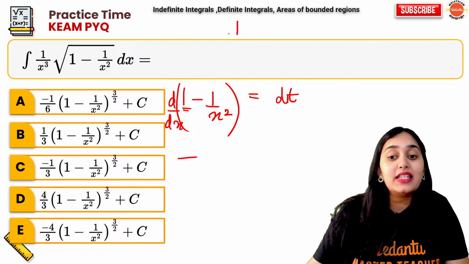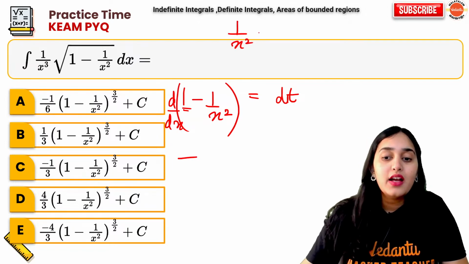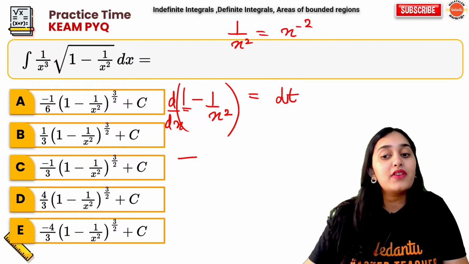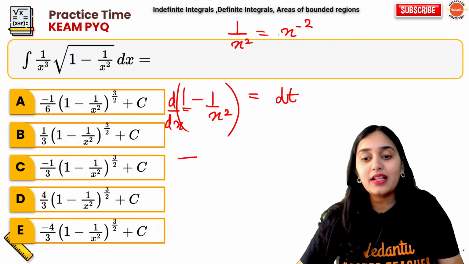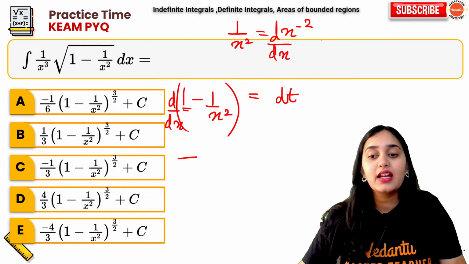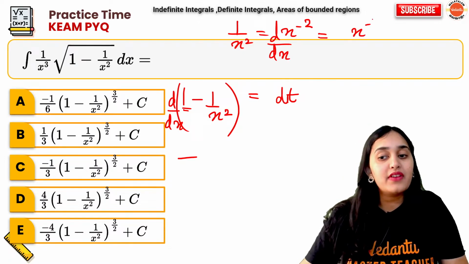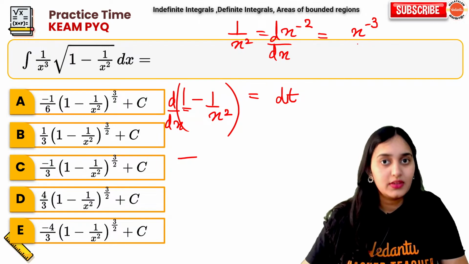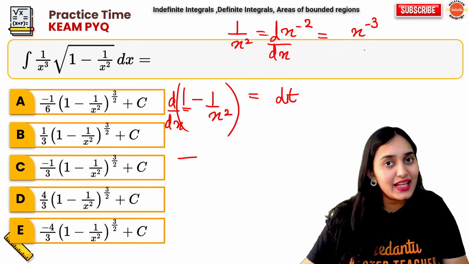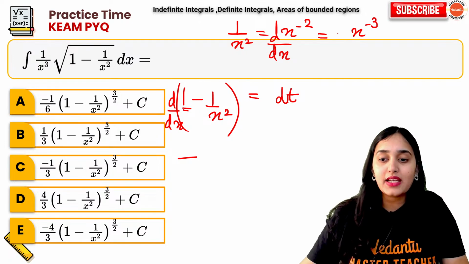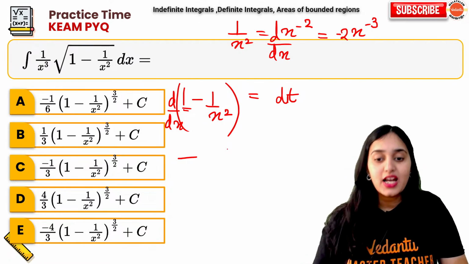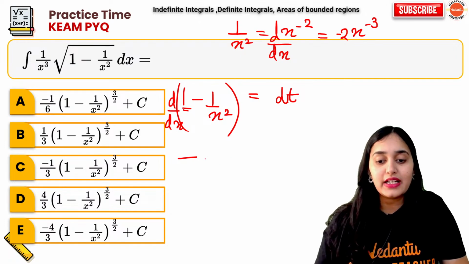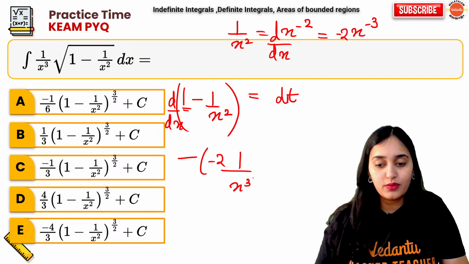What is the differentiation of 1 upon x square? Now 1 upon x square is x to the power minus 2. When you differentiate it, it will be x to the power minus 3, so it will become minus 2 into x to the power minus 3. So, you get minus 2 into 1 upon x cube.